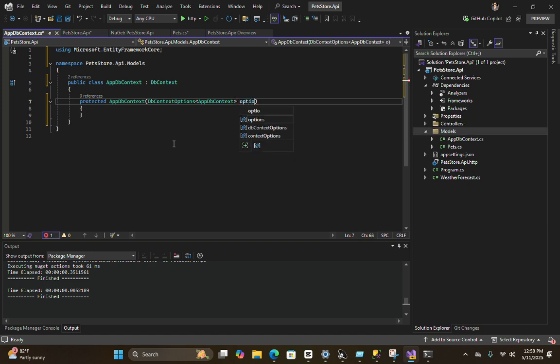So get the options here and pass to base class, which means a super class, to this DbContext class, right? We are getting the connection string from this constructor and passing. We are getting the options from this constructor and passing to the base class. So in this options we can later set up the connection string so that the DbContext can get the connection string to perform database operations, right?